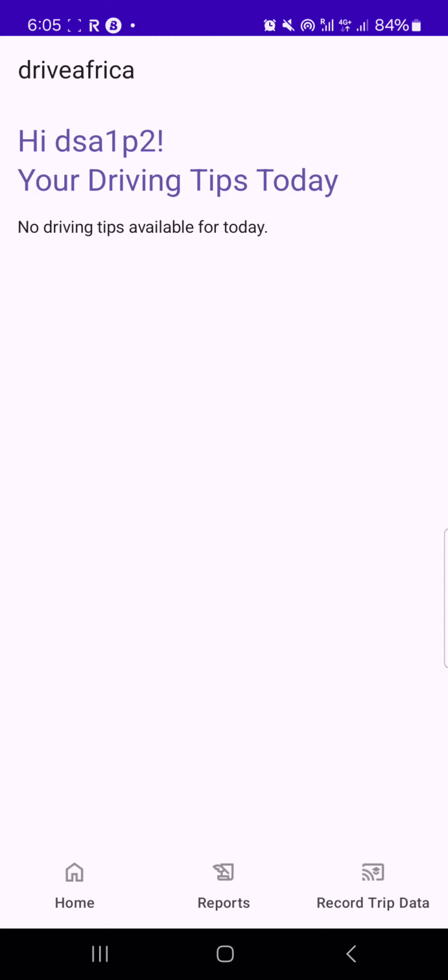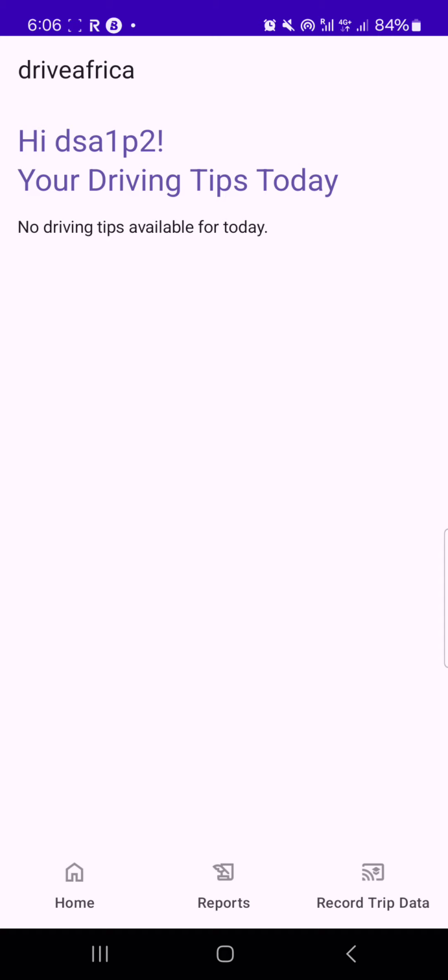On top of that, if you tap on more information on any of the tips, it will take you to details of that tip, where it will talk about the law, which sections of the law, and the penalty that the law prescribes for that particular offense for which the tip was generated. So that's what this home page will contain. It will contain 2 tips for each day. It's always 2 tips that will come up.